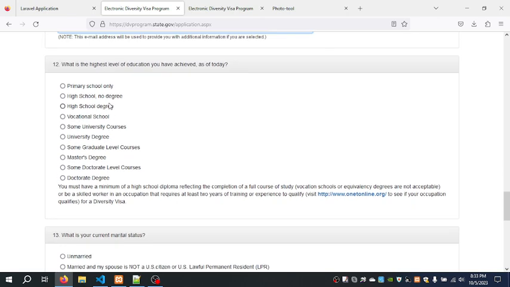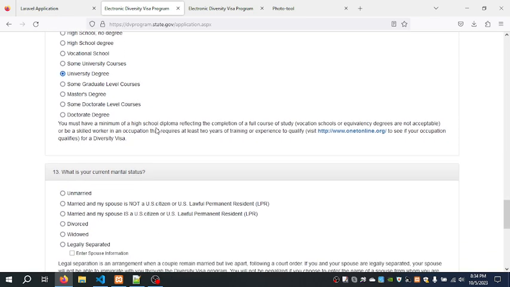And then here you choose your highest achieved. You say, what is the highest level of education you have achieved as of today? Then you choose one. So if you are primary school only, high school, no degree, high school, degree. In America, even high school, they call it degree. They call it degree, high school degree, vocational school. So if you have the degree, university degree, then you select it.